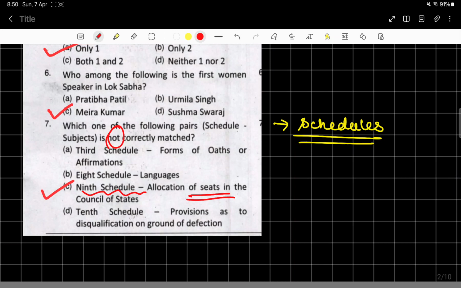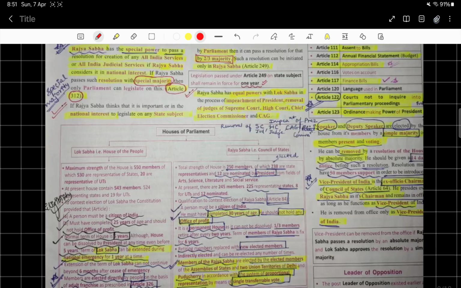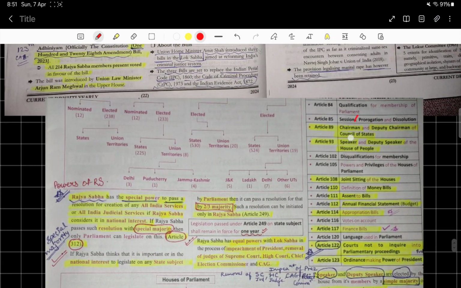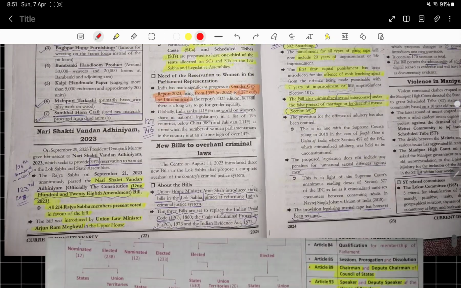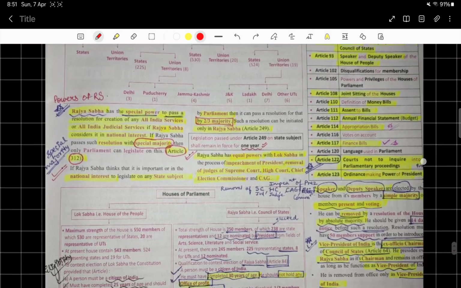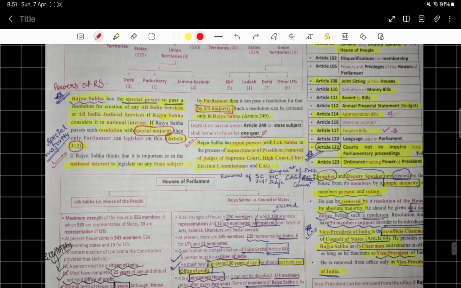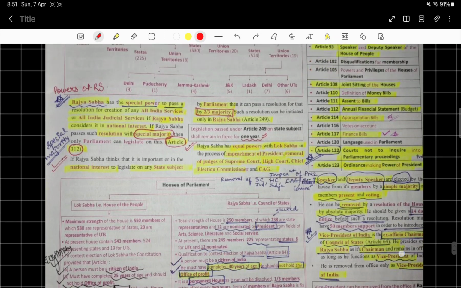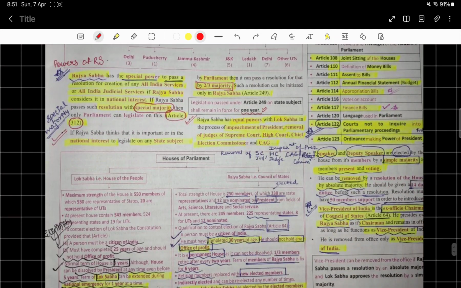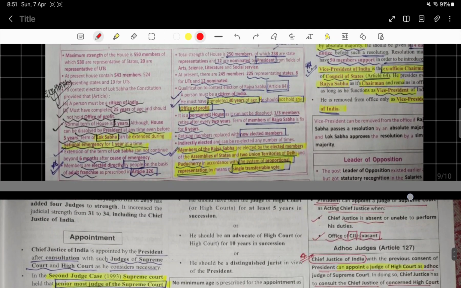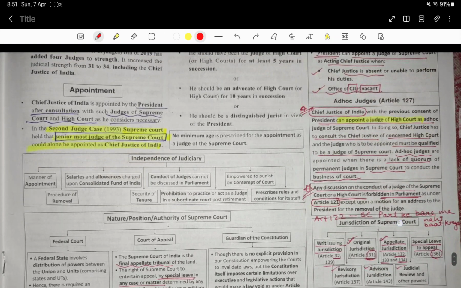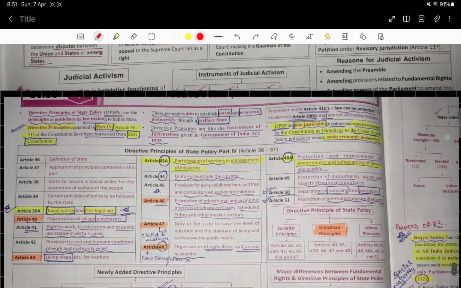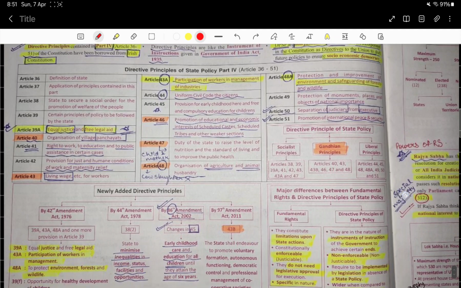Do mention that also. So again, I told you this chapter which has schedules mentioned in it is very important. You can see how I have covered all these topics in this video. All these topics are of very much importance, and everything is mentioned over here. So go through this. Important articles are also mentioned here. And this is the way we need to go through these topics properly and in a very synchronized manner. Look into what has been asked earlier.